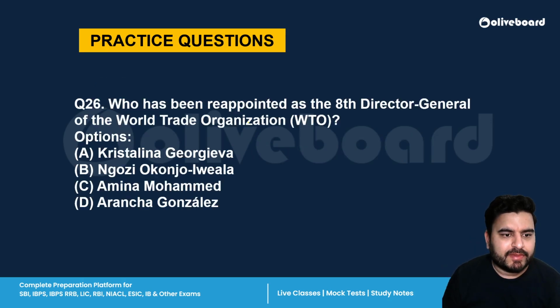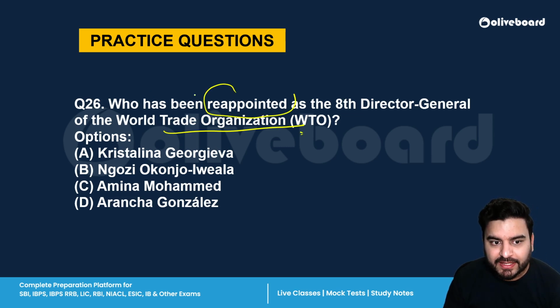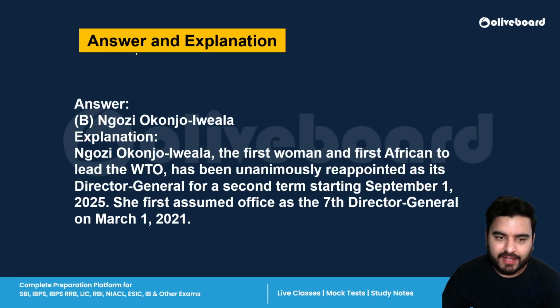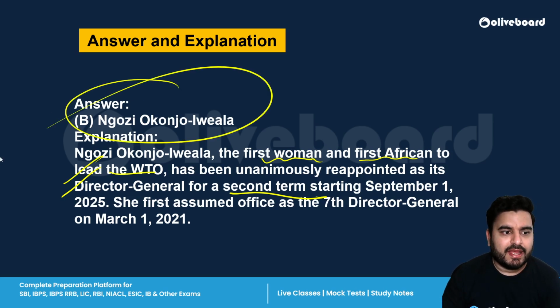Next question is, who has been reappointed as the 8th Director General of the World Trade Organization? Remember, I have used the word reappointed. It means that the tenure has been extended. The correct answer is B, Ngozi Okonjo-Iweala. So she's the first woman and the first African to lead the WTO, and this is her second term. All right, so remember the name, Ngozi Okonjo-Iweala.